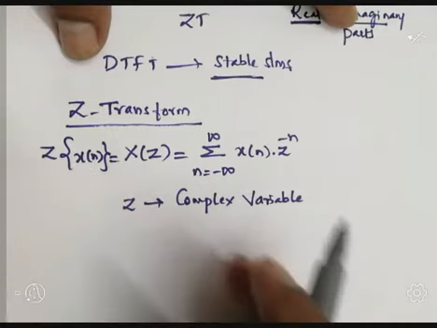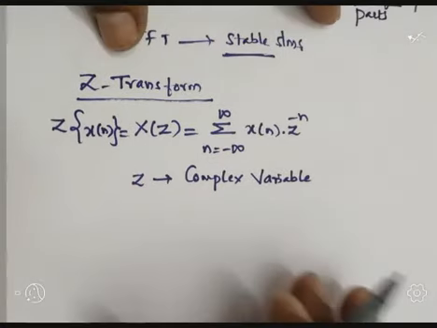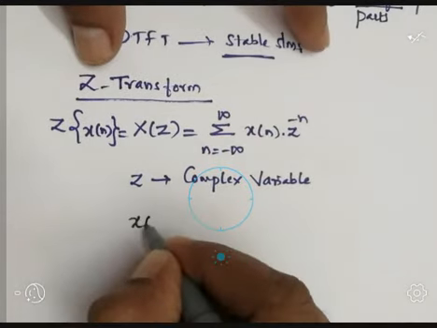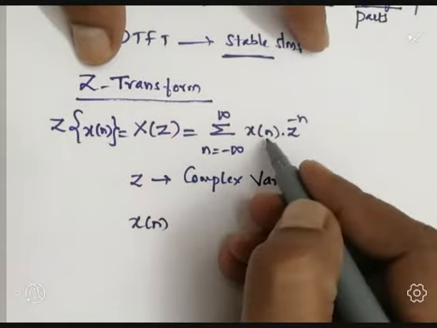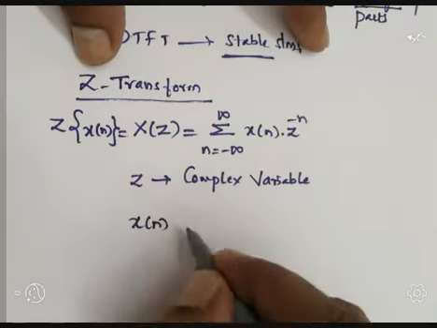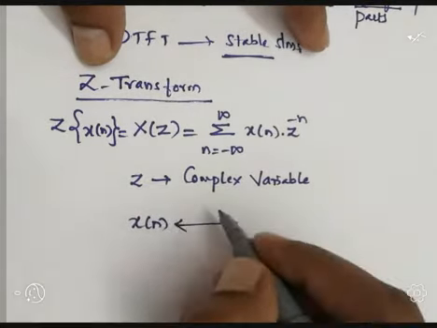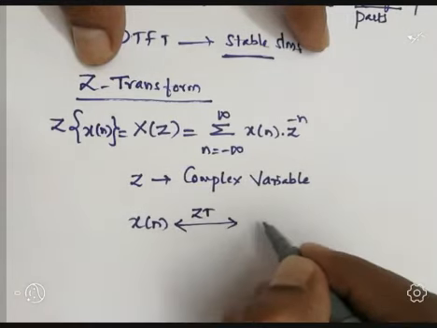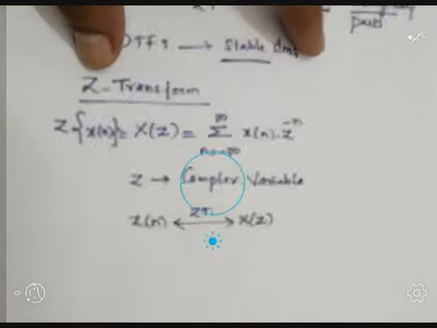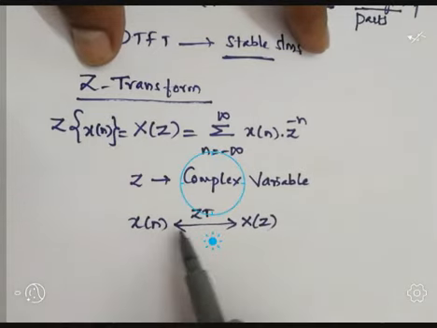The relationship between the given signal x(n) and its Z transform can be indicated as a pair, a ZT pair, that is x(n) and X(z). So this is nothing but the relationship between x(n) and its Z transform.